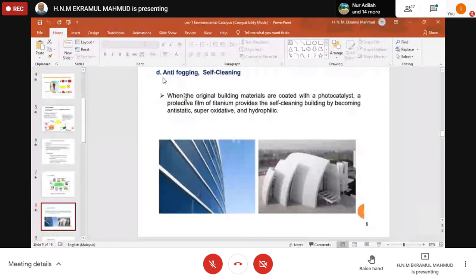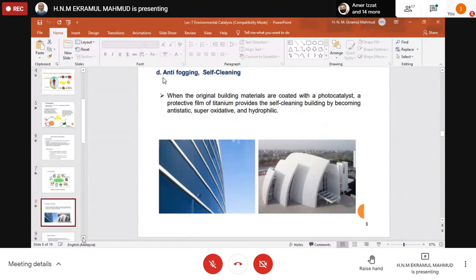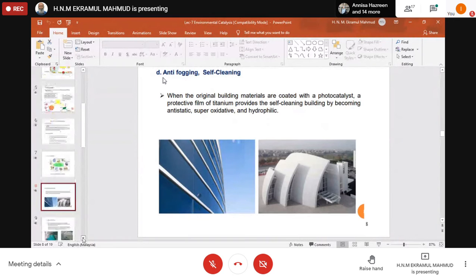Okay. When the organic or original building materials are coated with a photocatalyst, a protective film of titanium provides the self-cleaning building by becoming antistatic, superoxidative, and hydrophilic. So we have this layer of titanium compounds, and it helps us, right?